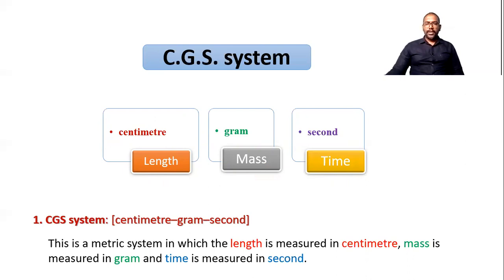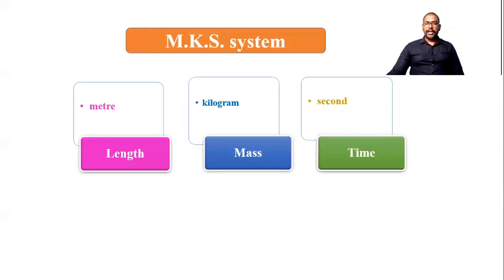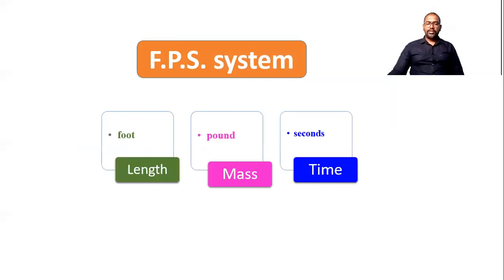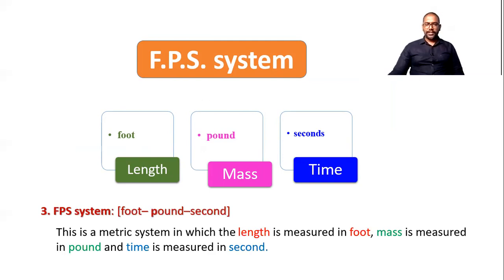Similarly, the next system of unit is the MKS system. In that also we are using three fundamental quantities: length, mass, and time. Length is measured in meter, mass in kilogram, and time in second. Now, after this MKS, the next one is FPS. This is a British system. In this, again, length, mass, and time are the three fundamental quantities, and they are measured in foot, pound, and second respectively. So this is the FPS system.